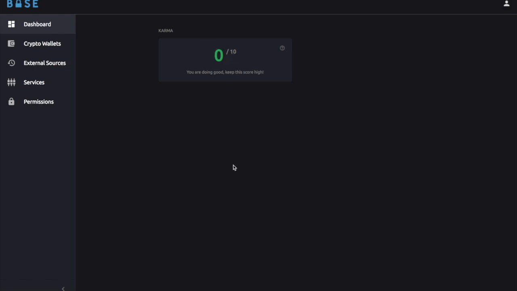Now let's see what the user can do in Vault. Okay, now let's see what we have here. You are a new user. You came to Base because you like the idea that your personal data has enormous value and you want to get some benefit when someone is using it, and this, of course, after your consent. But you are a new user in Base. Base doesn't know your interests, so it is impossible for business to prepare a targeted offer for you.